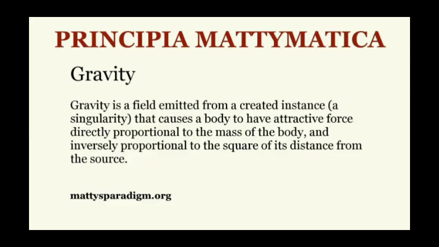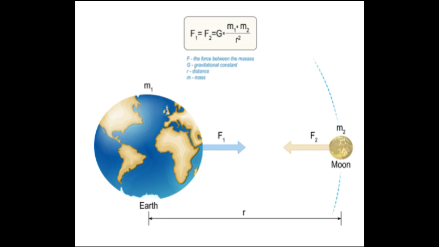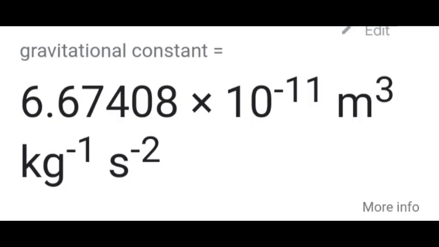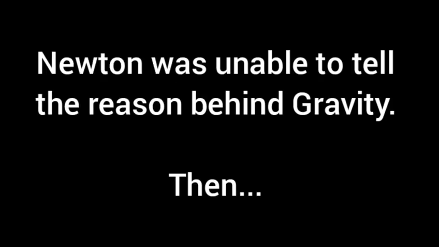Anyway, the Newtonian definition of gravity is: every object attracts other objects by a force which is directly proportional to the product of their masses, and inversely proportional to the square of the distance between them. The universal gravitational constant is 6.67 multiplied by 10 to the power minus 11 meter cube per kilogram second square. Newton surely gave us the very basic and also very advanced laws of physics. But he was unable to tell the reason behind gravity.